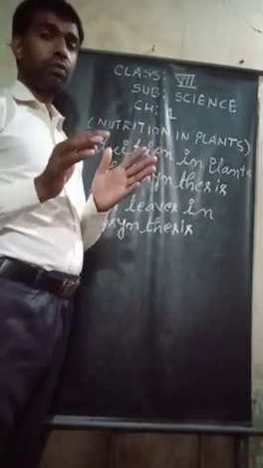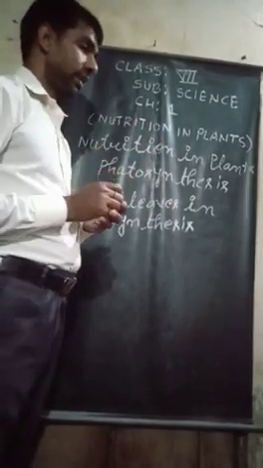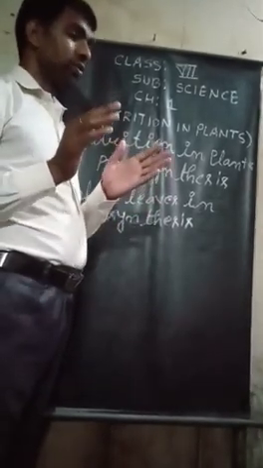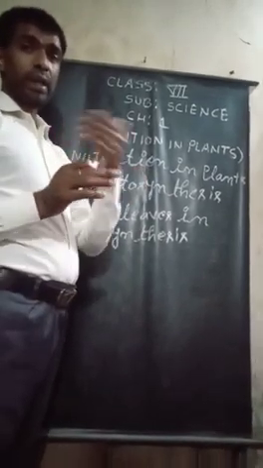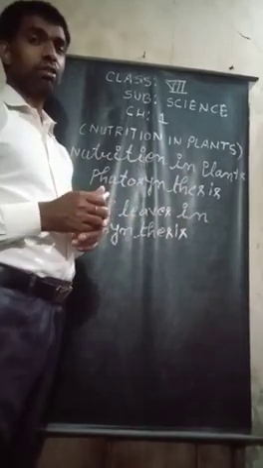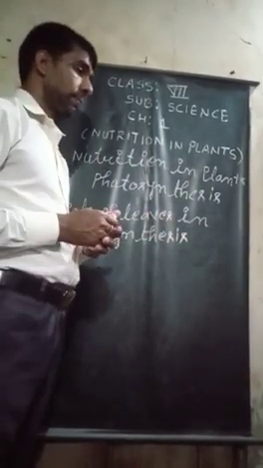That is, formation of food takes place in the leaves of the plant. In other words, it is the site of photosynthesis. So if someone asks you what is the site of photosynthesis, then the answer will be leaf. Leaf is the site of photosynthesis.